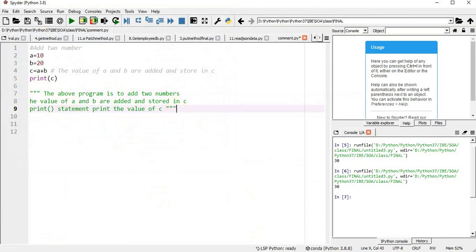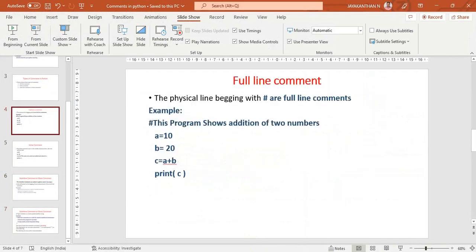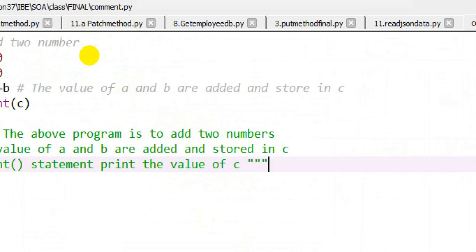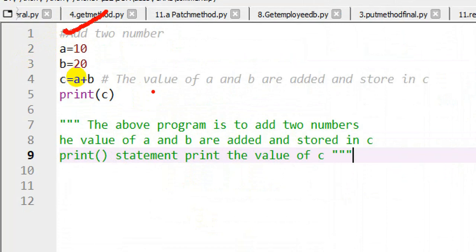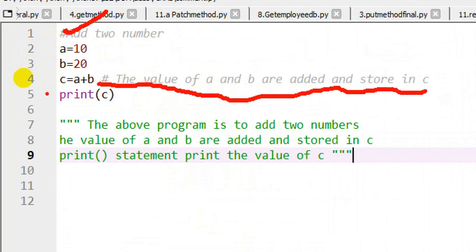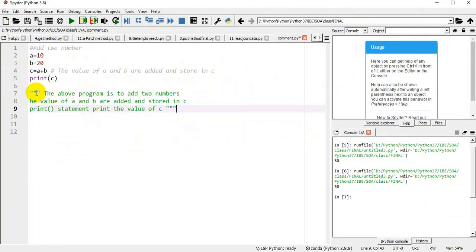So what are the types of comments? One is known as a full line comment. We add a hash symbol in the beginning of each line. This is known as a full line comment. Inline comment: after the code, in the middle, we add a hash symbol and then our comment. Everything after the hash symbol until the end of the line will get commented. For a multi-line comment, we can use a hash symbol in the beginning of each line, or use triple quotation marks or triple apostrophes. So these are the three types: full line comment, inline comment, and multi-line comment.